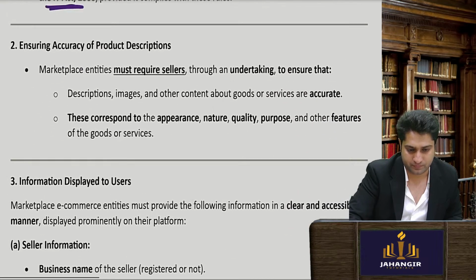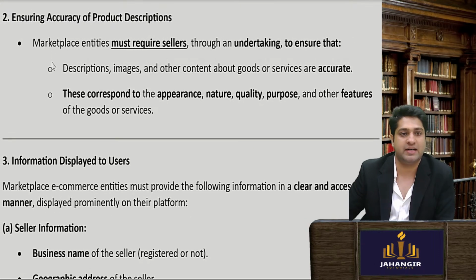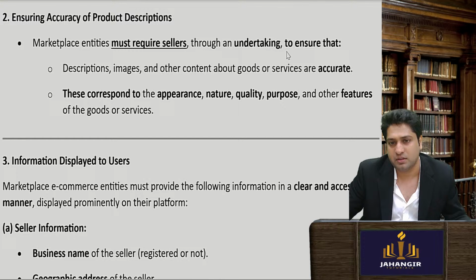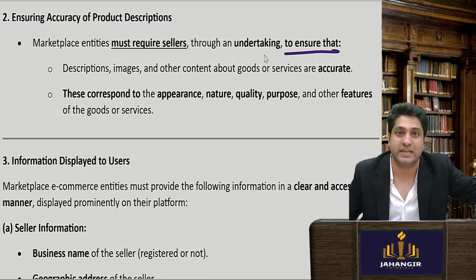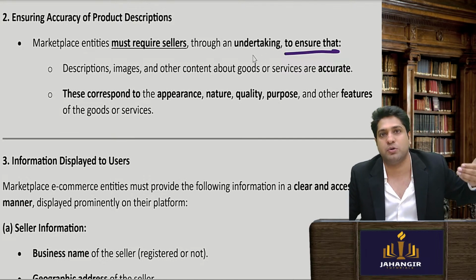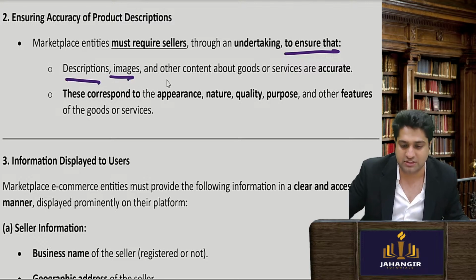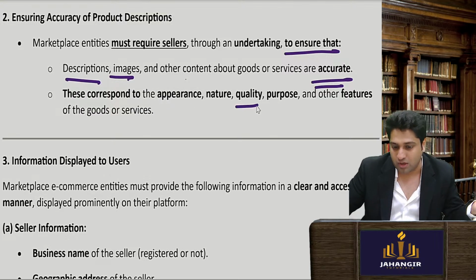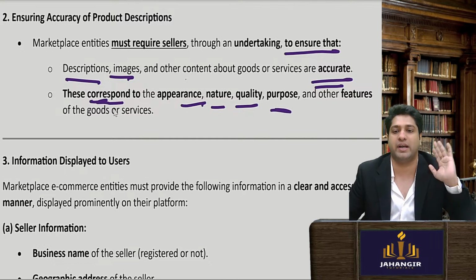Now, what is Amazon's liability? A marketplace entity must ensure that their sellers provide accurate information. Imagine you have Swiggy or Zomato, and a restaurant is putting up a picture of the food. It is your responsibility to check the description and the images, and that everything is accurate: the quality, nature, purpose and appearance correspond to how you have portrayed and marketed it.